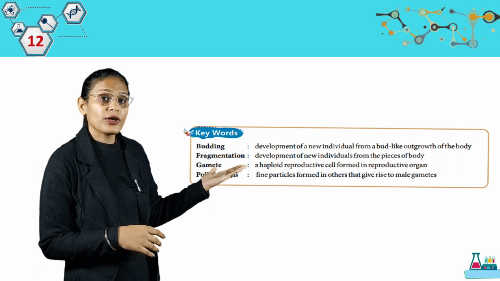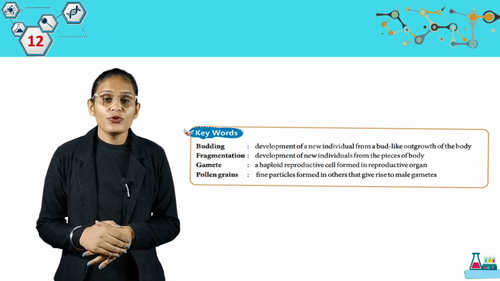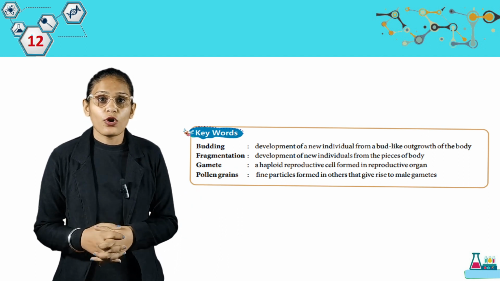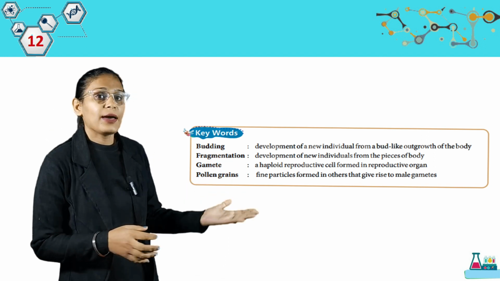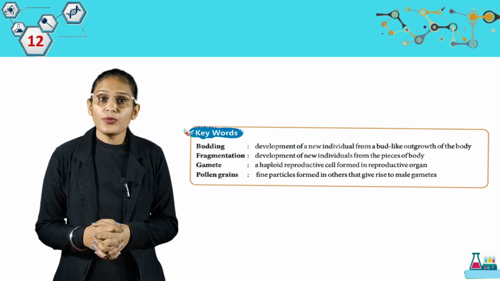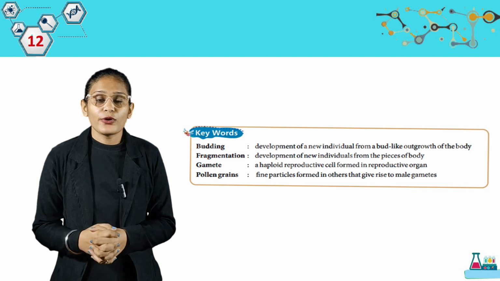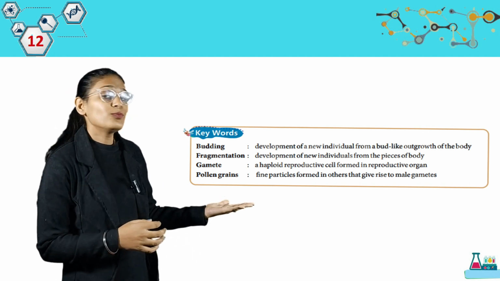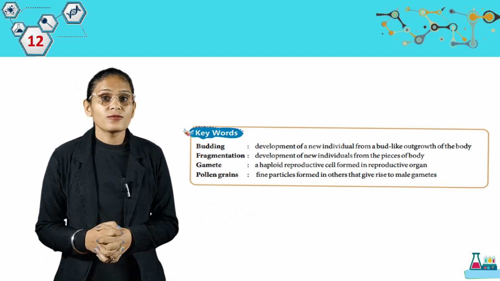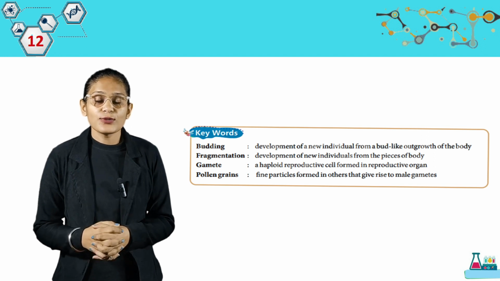Then we have fragmentation: development of new individuals from pieces of the body. Then we have gamete: a haploid reproductive cell formed in a reproductive organ. Then we have pollen grain: fine particles formed in anthers that give rise to male gametes.